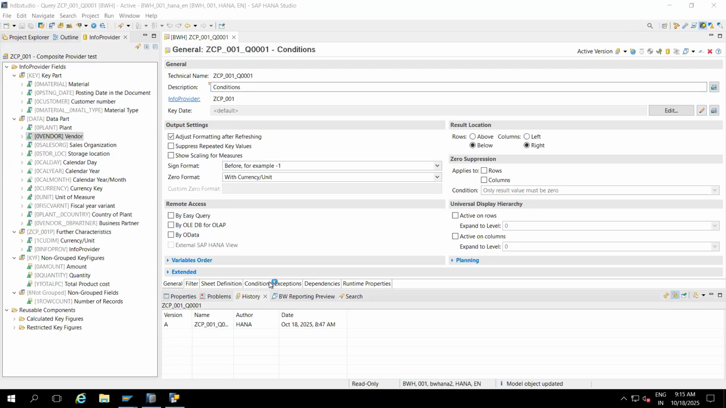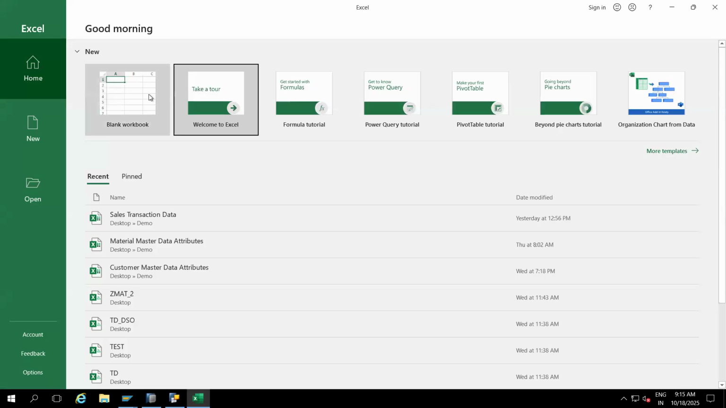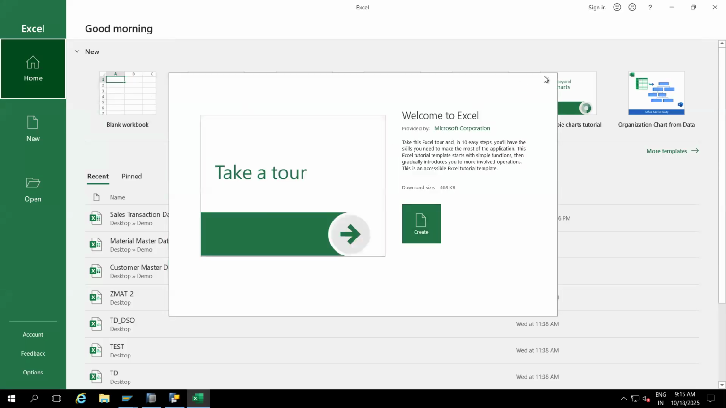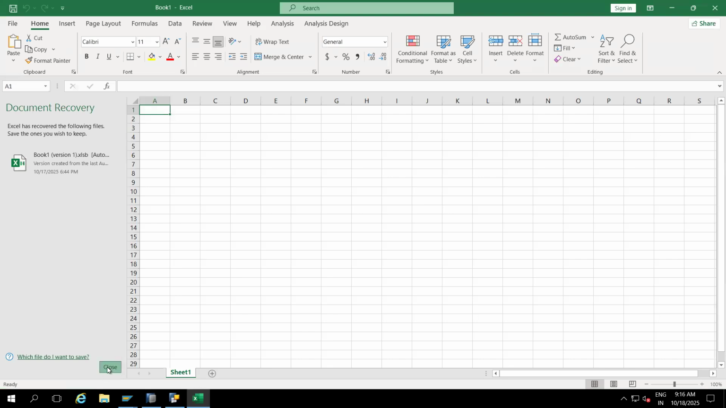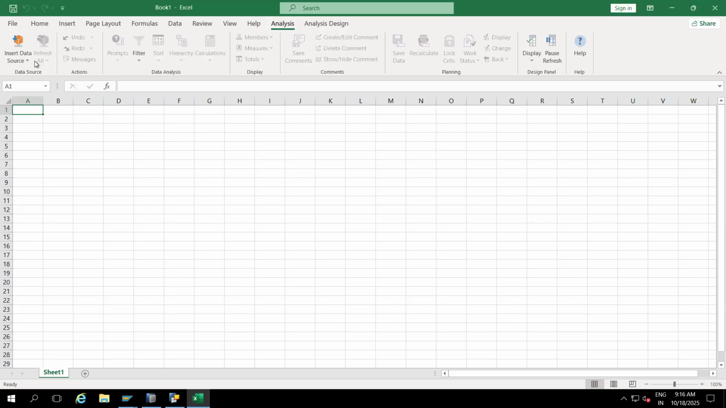Excel. Don't get confused. If you practice multiple times, there is no confusion.